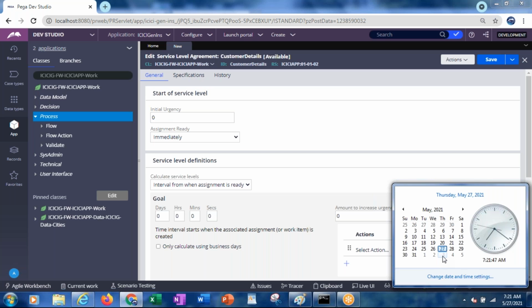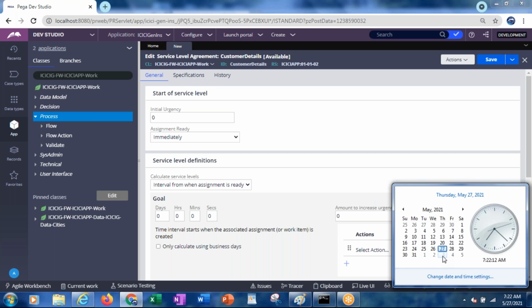Once the manager has acted on the leave, the actual user who applied for the leave will be sent an email notification saying that your leave request has been approved. And not only for approval, even if the leave request is rejected, he will get an email saying that your leave request has been rejected. Like that, you can do all these things.